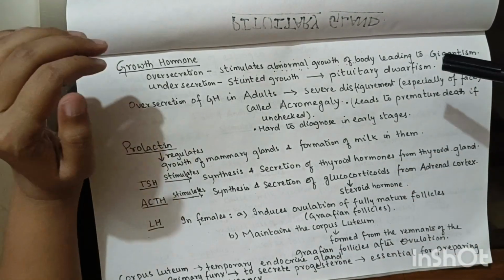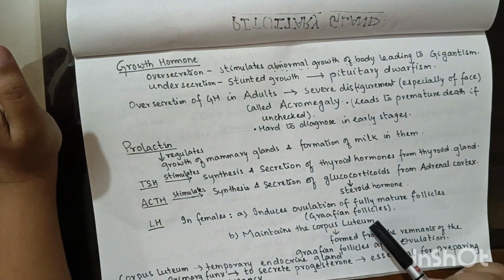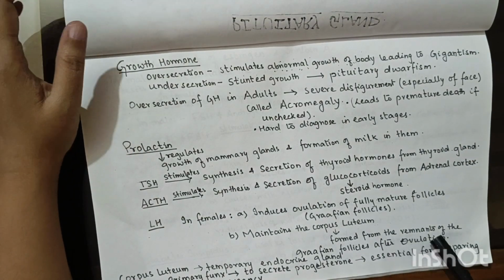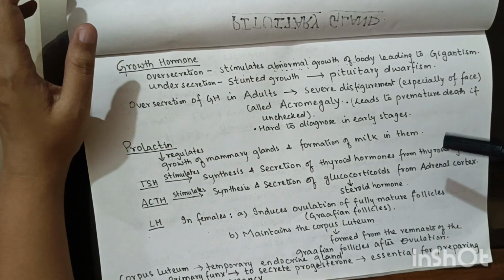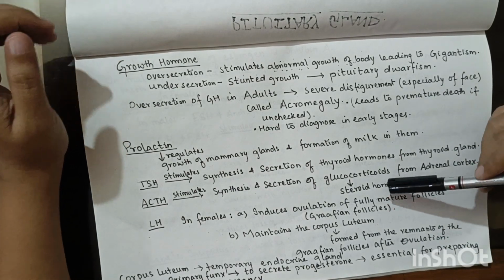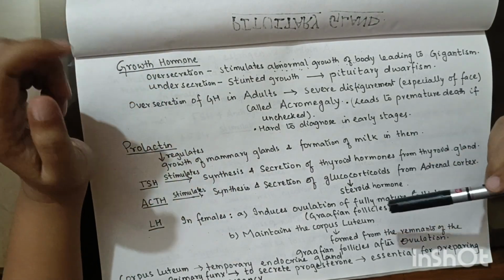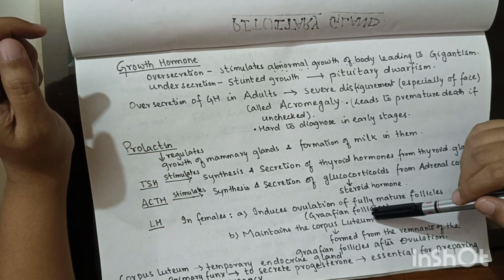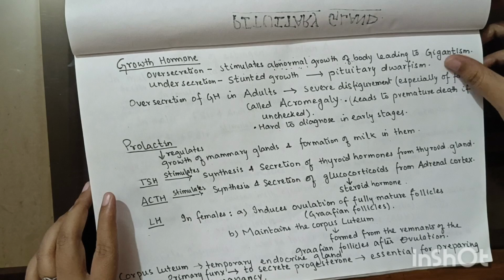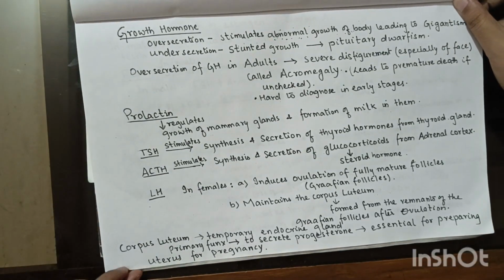What is this corpus luteum? This corpus luteum will be formed from the remnants of the Graafian follicle after ovulation. As ovulation occurs, the Graafian follicle will rupture, and the remnants of the Graafian follicle will be called the corpus luteum. This corpus luteum is a temporary endocrine gland.